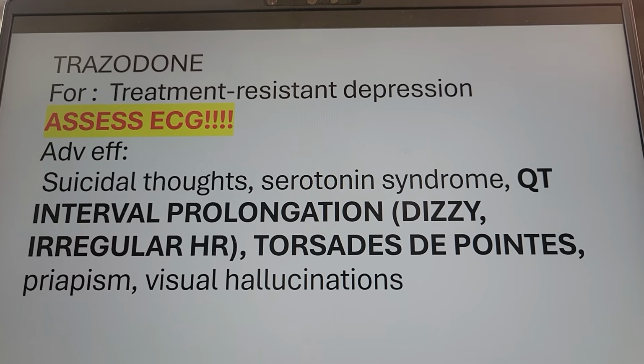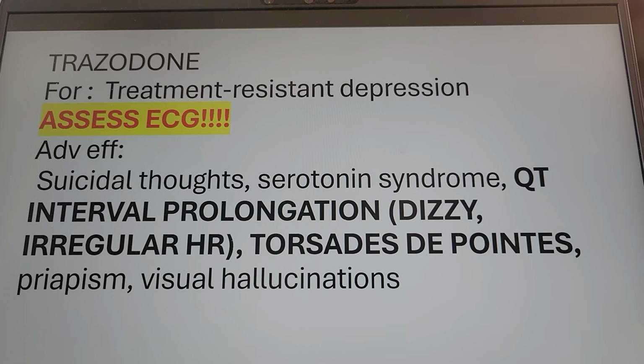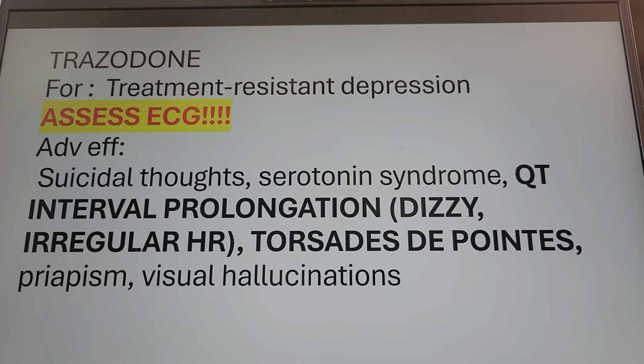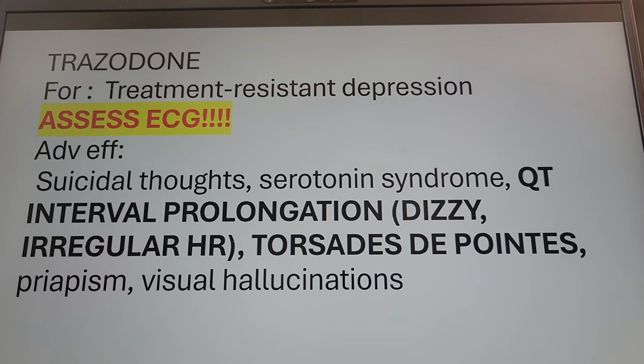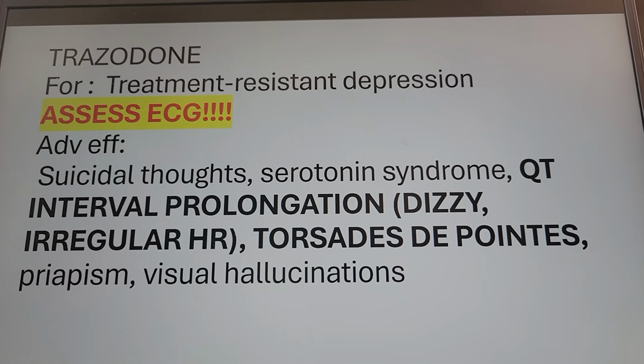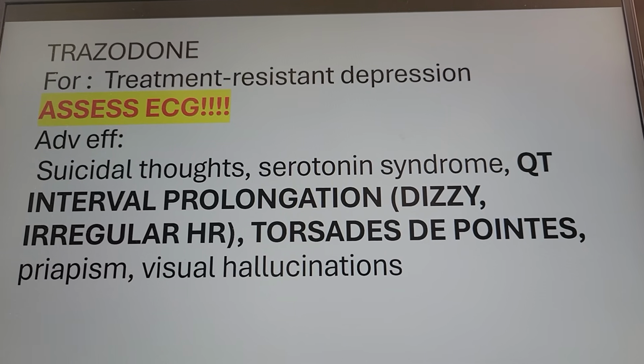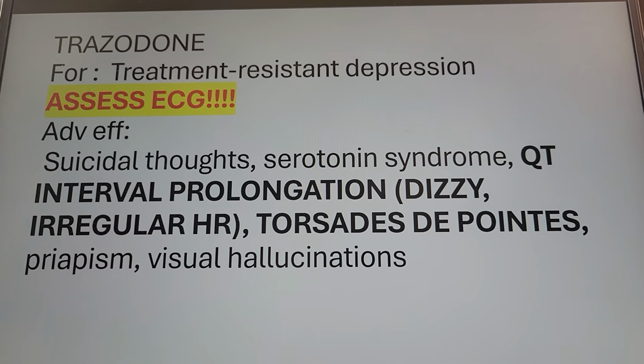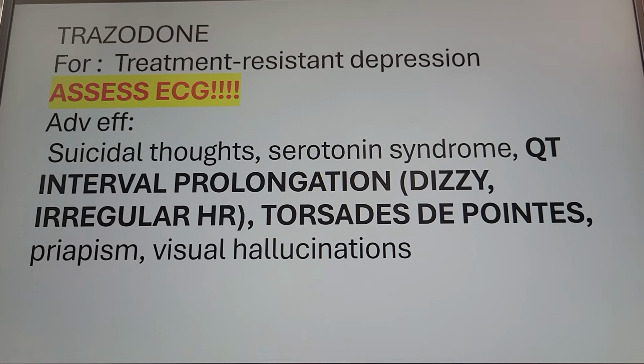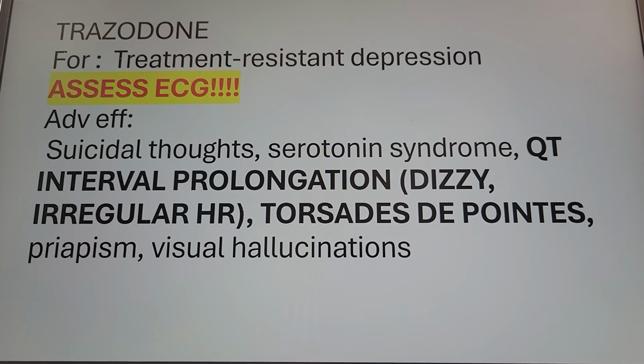Don't forget, check the EKG, right? EKG, it affects the heart. Prolonged QT, torsades de pointes, okay? Possible priapism for Trazodone. An erection that lasts more than 6 hours. Very, very painful. Can be an effect from Trazodone.